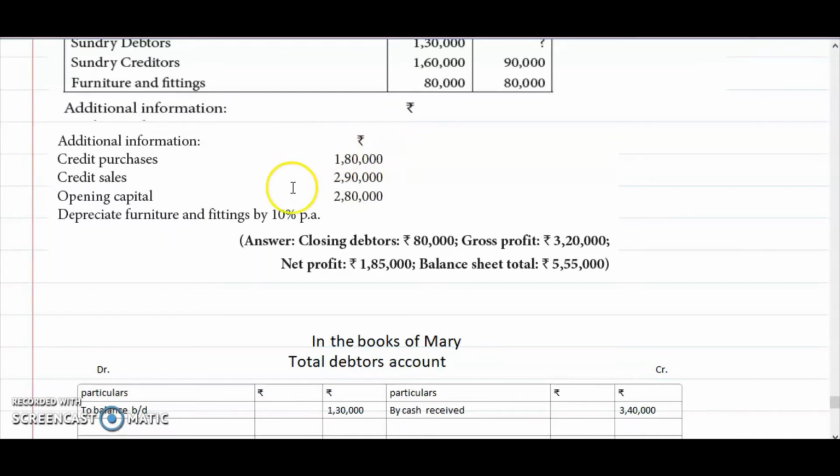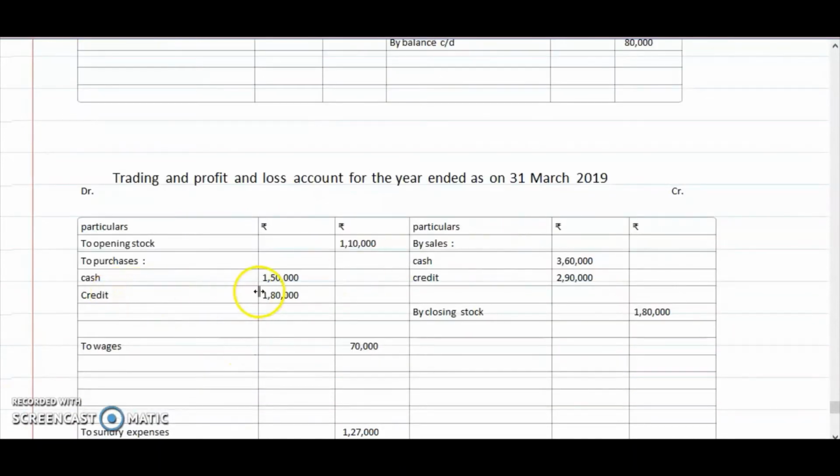Trading account debit side. This one trading account credit side. Opening capital will appear in the balance sheet. Okay. Credit purchases, trading account debit side. Credit sales, trading account credit side. Then opening capital will appear in the balance sheet. This depreciation, asset side. So credit purchases, credit sales I have written.